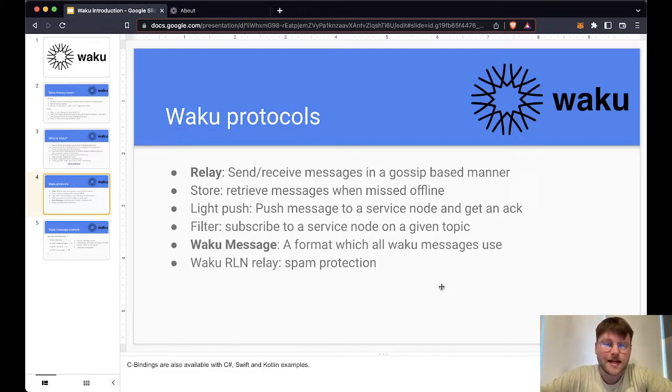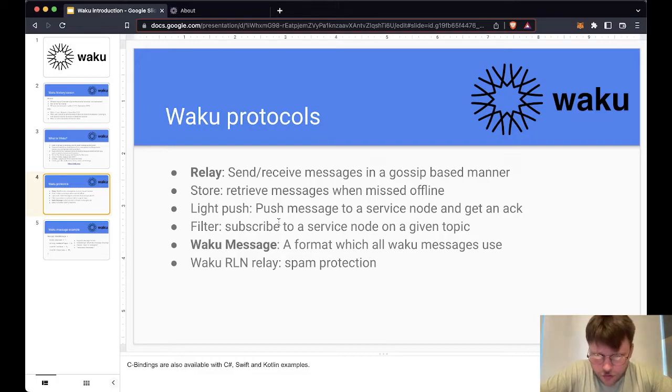So this is just to send and receive messages in a gossip-based manner. This is a peer-to-peer protocol where messages will be sent out into nodes in the system, and they'll broadcast those messages to all the nodes in the system. And then if you are listening for that correct content topic or for that correct message, then you will receive the message and be able to read it. Store is kind of similar to receiving the messages, except it stores them when you're offline because it's not viable to keep the app running at all times.